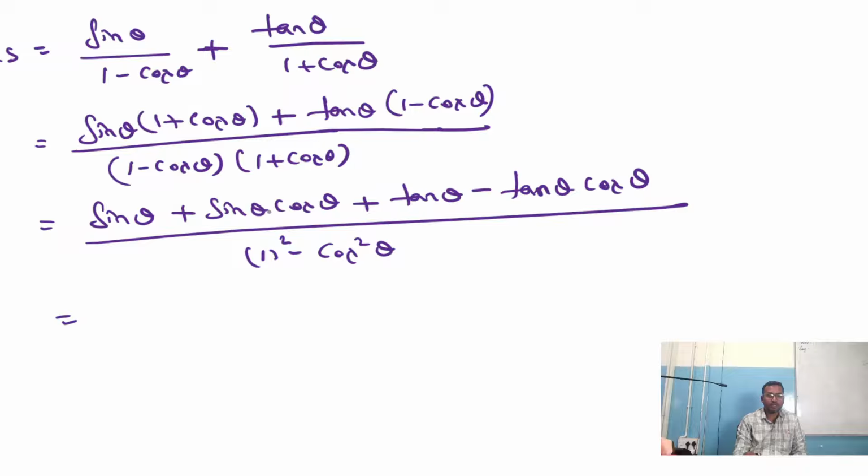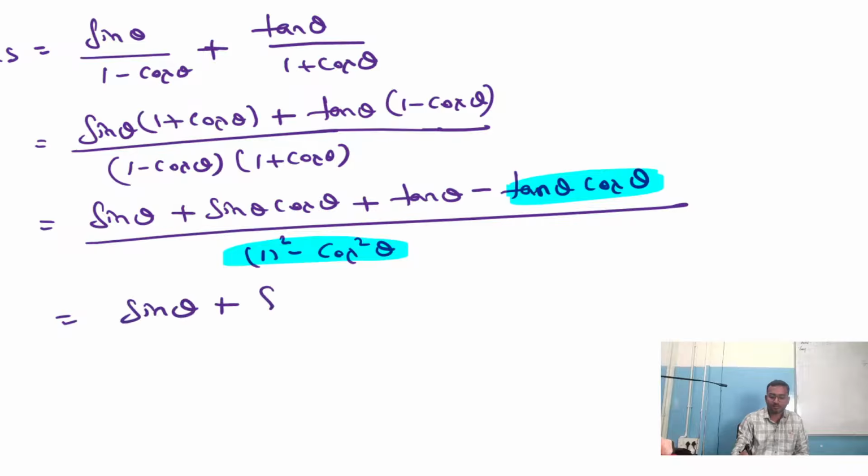Sin theta, we can't do anything, sin and cos anything will get cancelled here. Any reciprocals? No. Tan theta, it's alone, it is the base, leave it. Tan theta, cos theta, tan theta, yes, these both will get eliminated. Here we can cancel this tan theta and cos theta. Here we can cancel them. Okay. Here also we can simplify. Here two things we can do. Okay, let me do it.